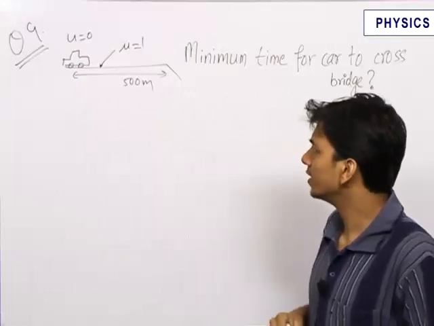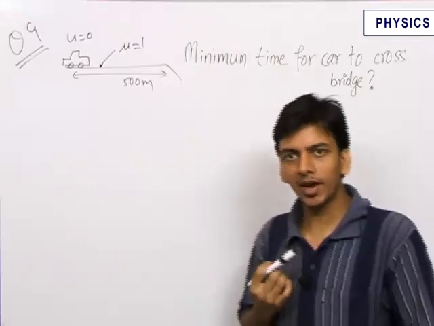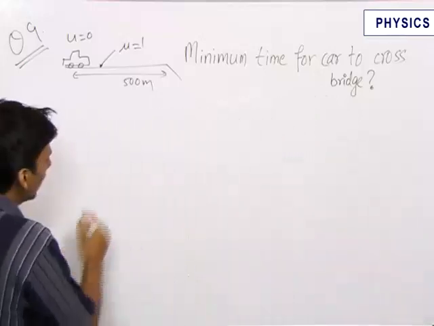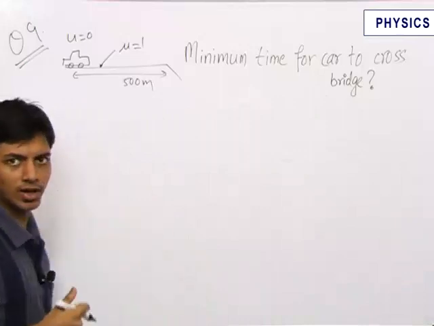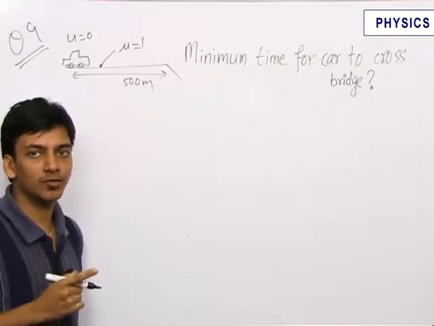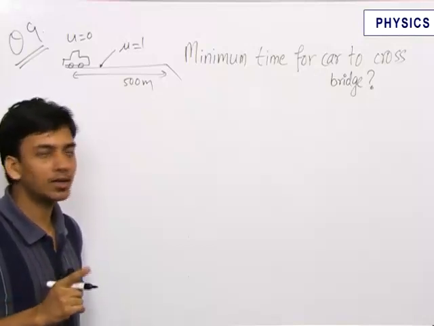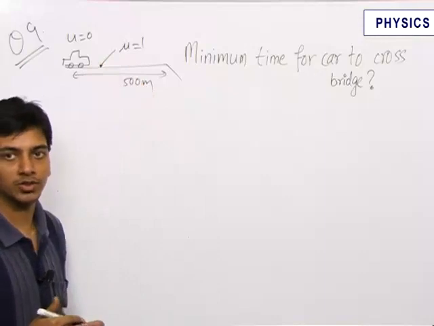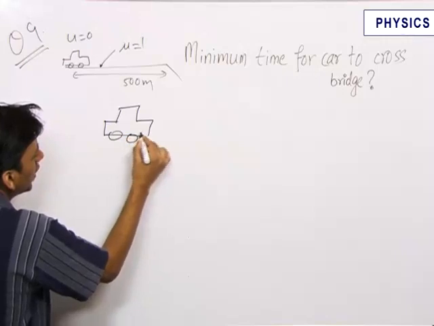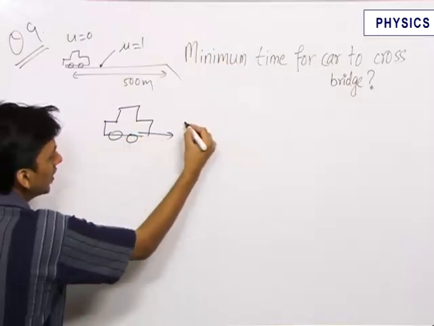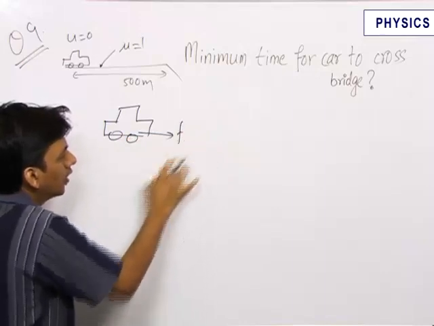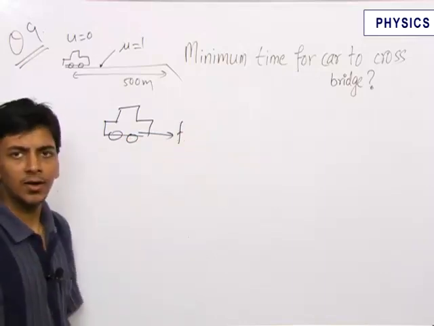So for this question, we first find out what the maximum acceleration of the car can be. We first need to find out what external forces are acting on the car, because it is only the external forces acting on the object which determine its acceleration. Internal forces never take part in determining the acceleration of the object. So the only external force acting on the car in the horizontal direction is the friction force.